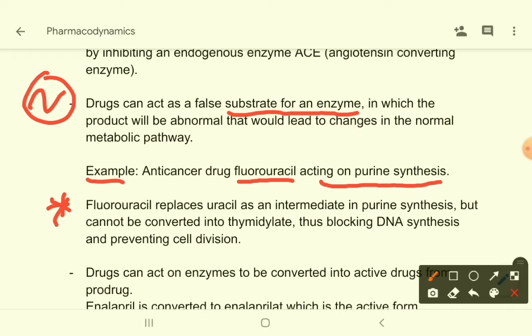So when fluorouracil replaces uracil, the enzyme will act on that, but as uracil would produce thymidylate, fluorouracil will not produce thymidylate, so there will be blockage of DNA synthesis and there will be prevention of cell division. We will talk about this later in anti-cancer drugs.